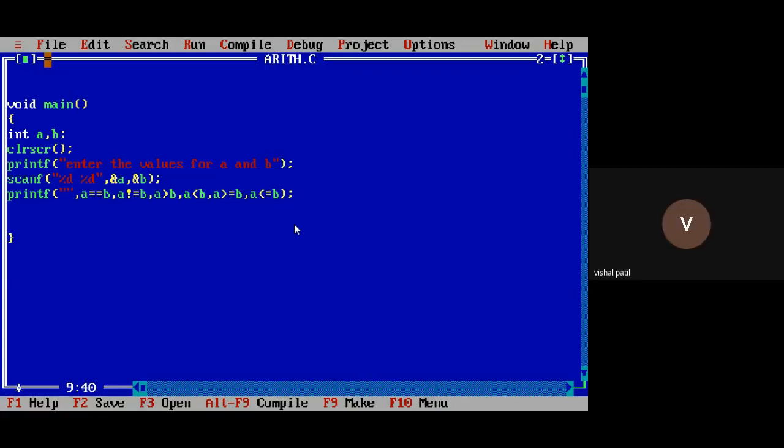Terminate with semicolon. Now, how many format specifiers do you have to write? 1, 2, 3, 4, 5, 6. 6 times you have to write the format specifier. Right? 1, 2, 3, 4, 5, 6. Okay, so after displaying the values, we write the getch function. Now start the program again.